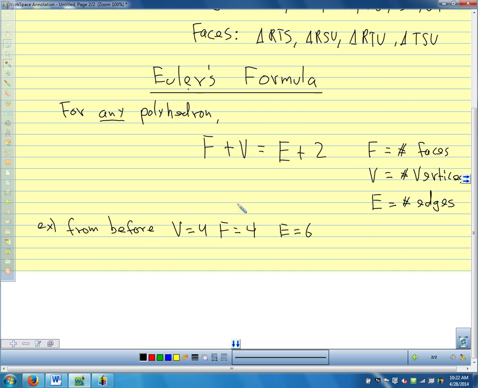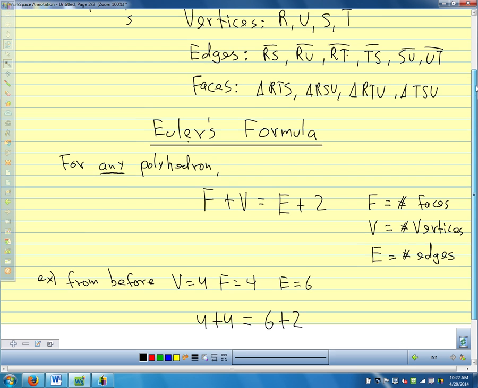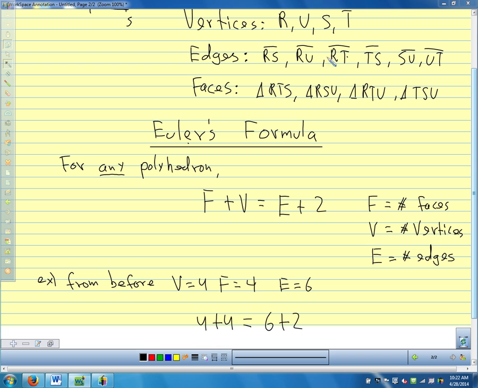So I plug that into the formula. 4 plus 4 equals 6 plus 2. So for this polyhedron, we were able to verify Euler's formula.